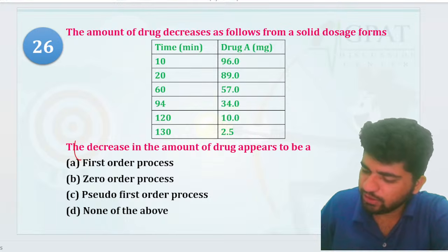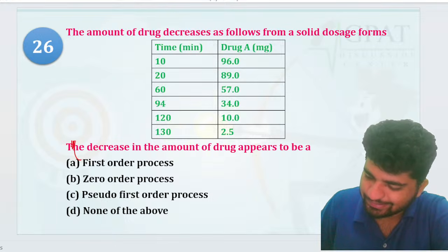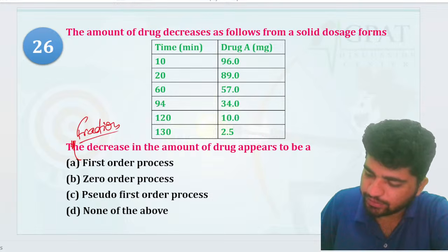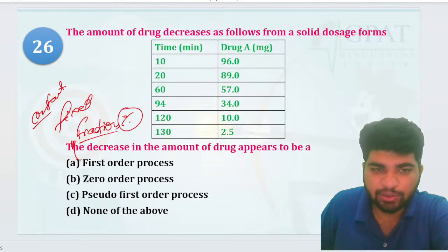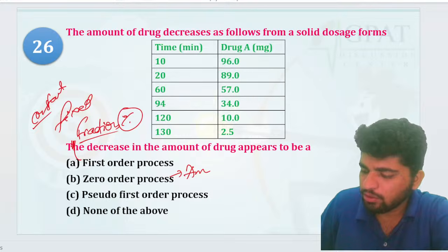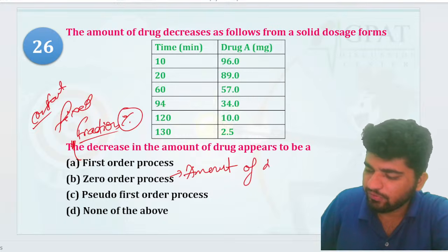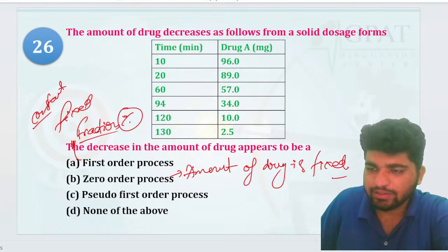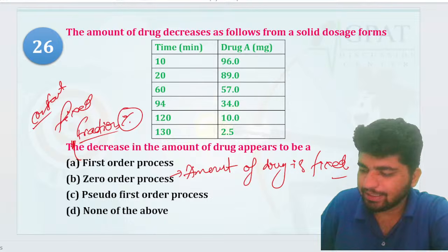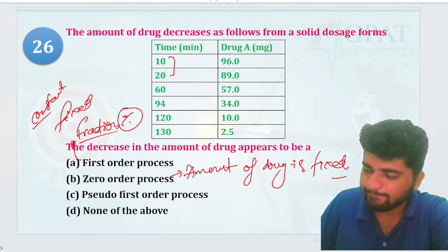Okay, so in first order reaction, you see there is a fraction of drug, right? That is a fixed percentage, or you can say a constant fraction of the drug will be eliminated per unit time. Zero order, amount of drug is fixed. Amount of drug is fixed over here, right? So if you can see 10, 20, half. नहीं 10-20 उसका मतलब हाफ कहाँ हुआ, बड़ा हो गया ना, डबल हो गया.